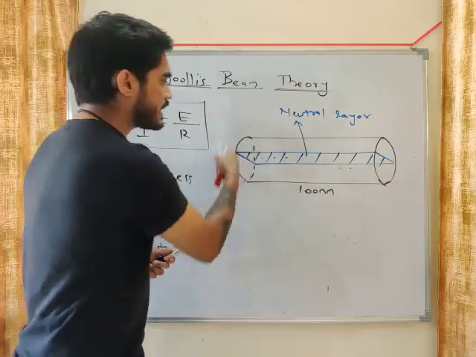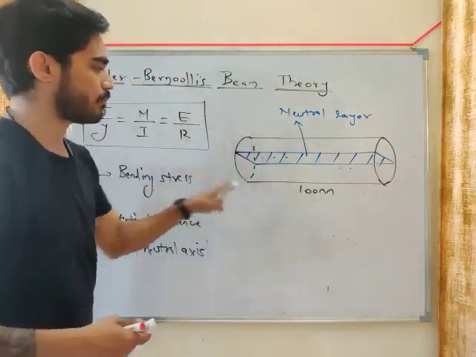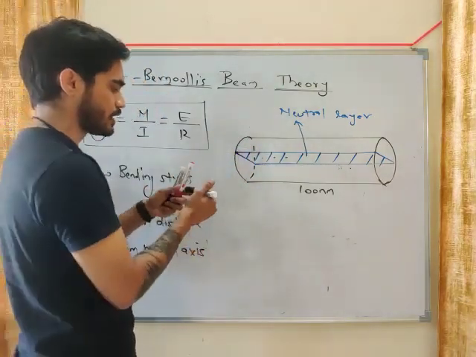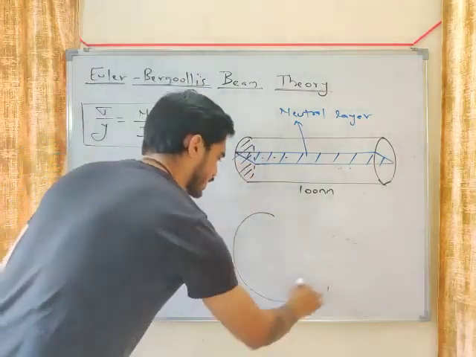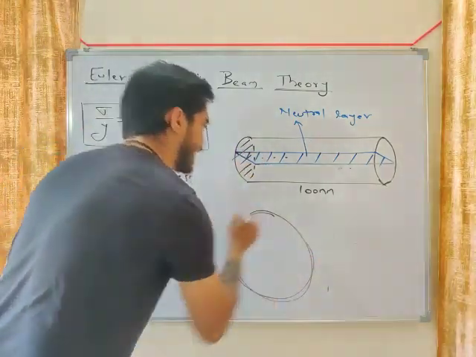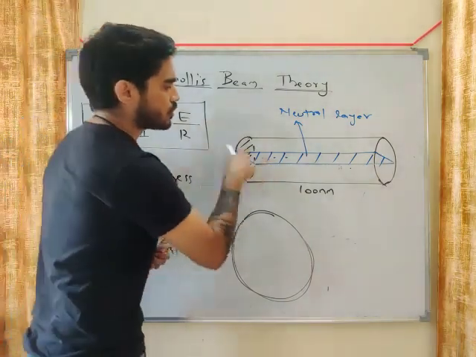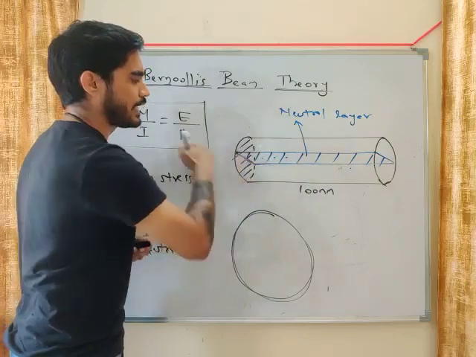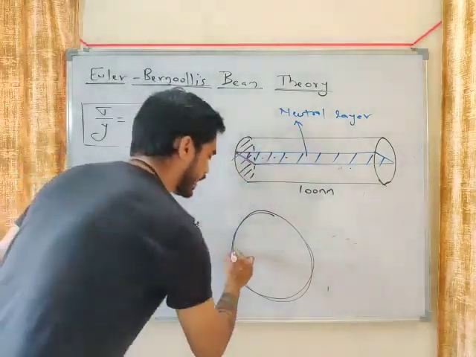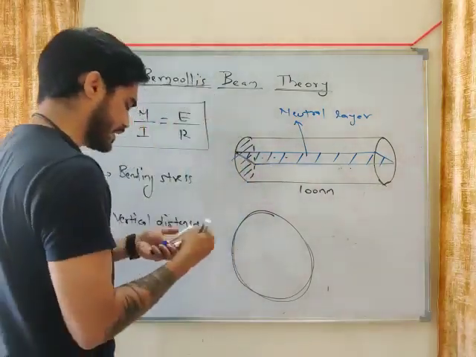Now look at the side view of this beam. Okay, this is the cross section of the beam. Look at this side view. This neutral layer will cut this cross section along a straight line, right?